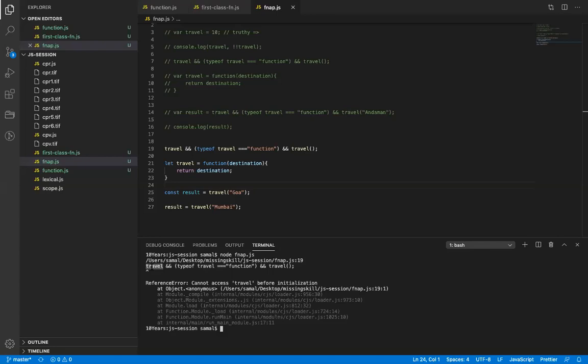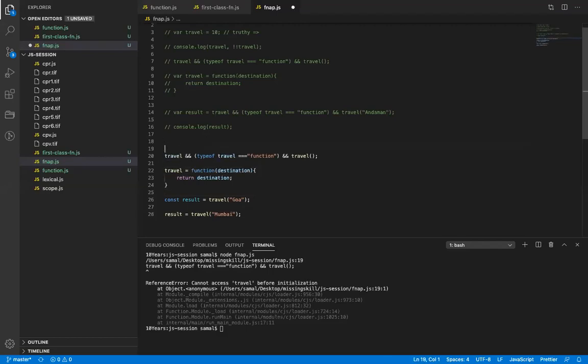Not declared, yes. Because it is declared with the let keyword. So let keyword starts right where it is defined, right? So it will again say cannot access travel before initialization. So this is a different error, है ना? Okay. So I have to basically use this again and do let Travel. Okay. And now what is the value of travel now?